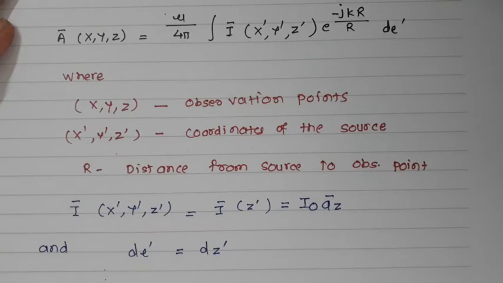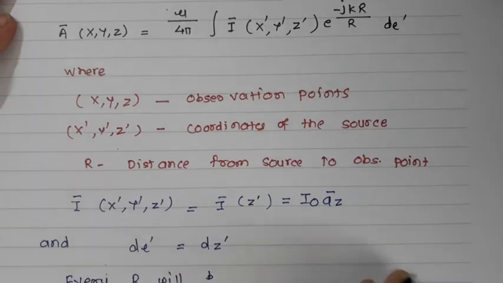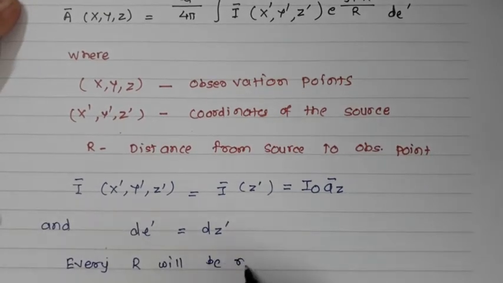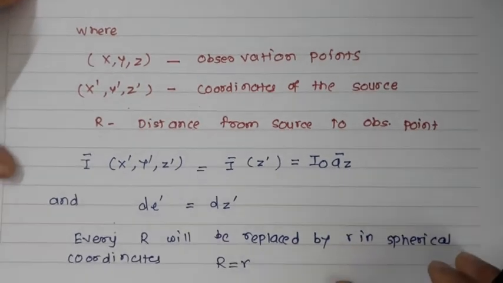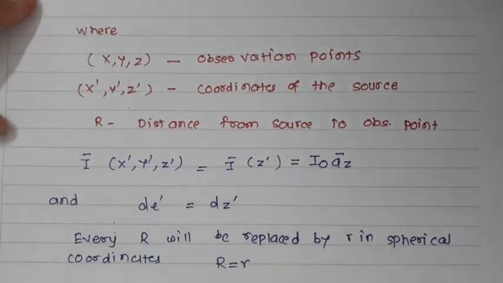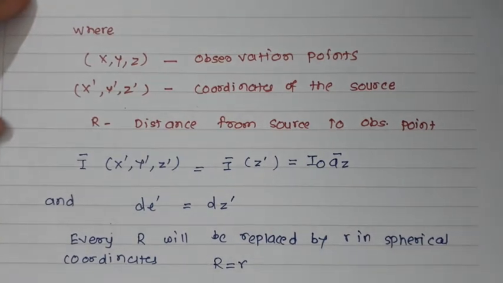So every R will be replaced by r in spherical coordinates. So I'll replace this R with the smaller r. Now the expression of A bar will become, let us write this particular equation again.